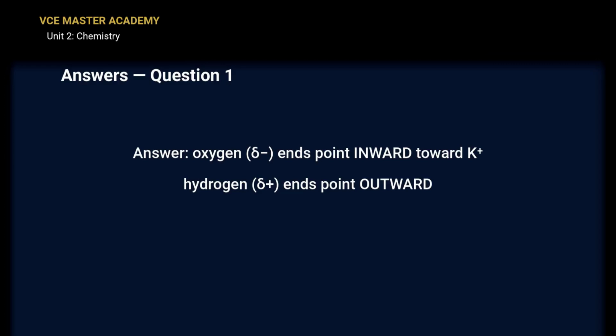So every water molecule turns its oxygen inward, toward the potassium. The hydrogens point outward, away from it. Box it. Exactly the same picture as sodium, because both ions are positive. If you drew the hydrogens facing inward, that's the chloride arrangement. Flip it, and you've got it.